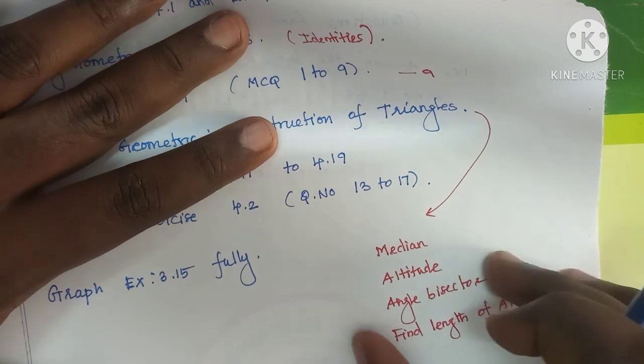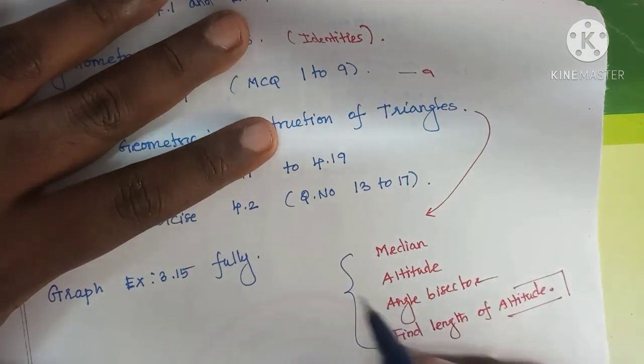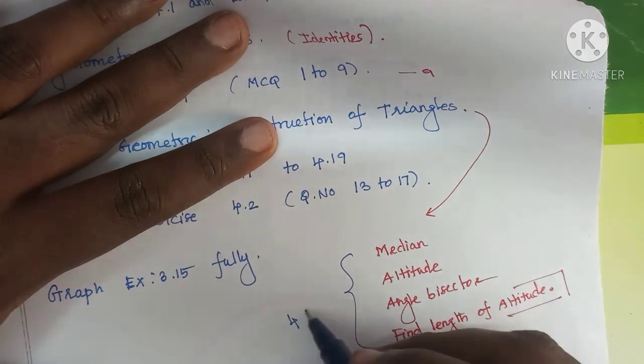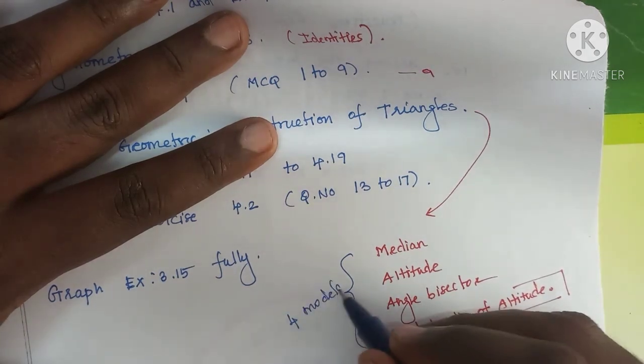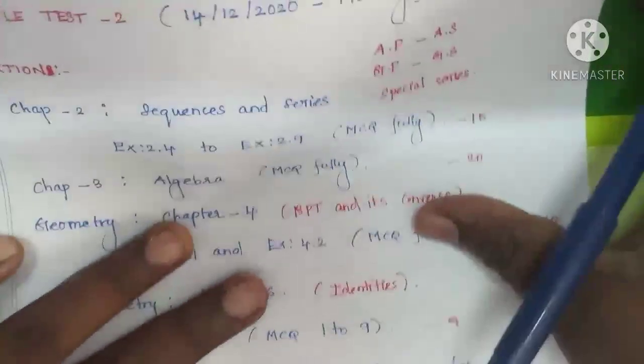So learn this properly, and better you construct one problem for each model. There are 4 models. So construct it once.